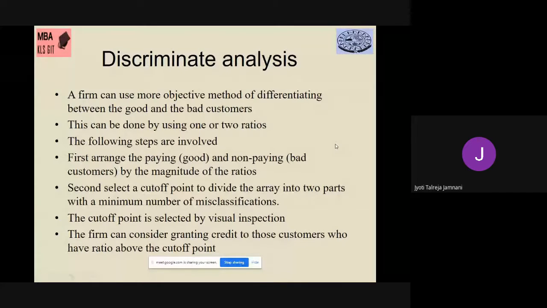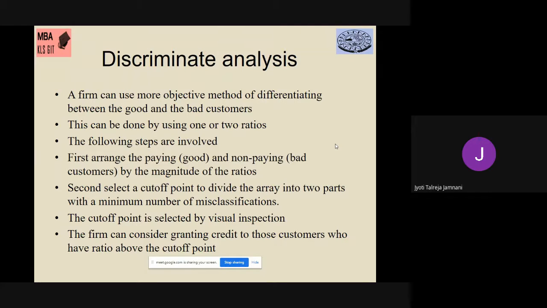In case of discriminant analysis, a firm can use a more objective method of differentiating between the good and the bad customer. This can be done by using one or two ratios and putting them in a graph. So suppose I take net profit ratio on one end, and quick ratio on the other end. What I am doing is rating the customer on the basis of net profit and liquidity by using the quick ratio. So I rate the customers on those, and then I differentiate between the good and the bad customers.